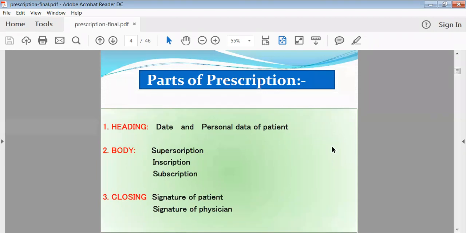Otherwise anyone can write such a prescription illegally and give it to any patient. So to avoid this, and to make proof that this particular physician wrote this prescription, it is mandatory that the physician must give the signature at the last.